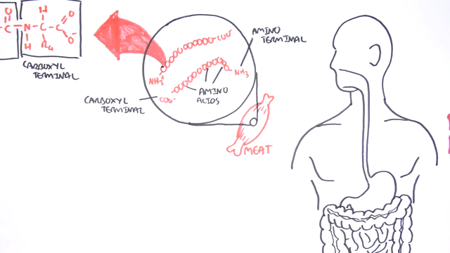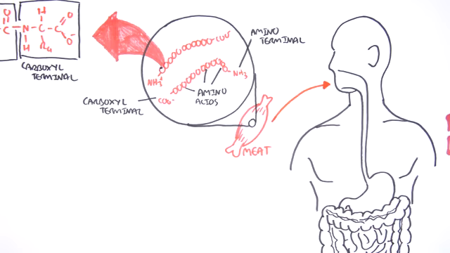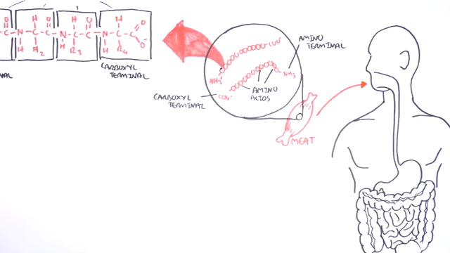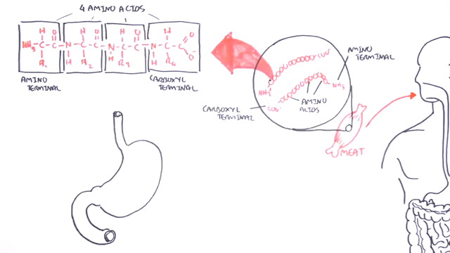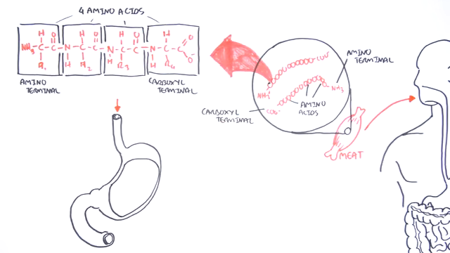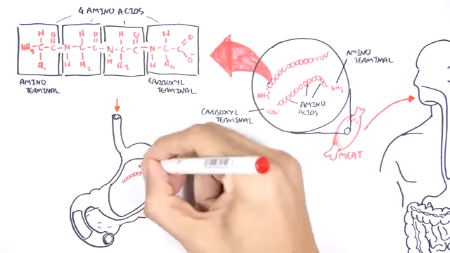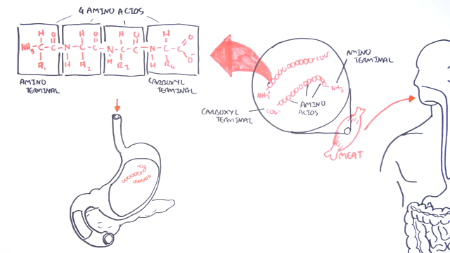So, if this human were to digest the meat, which contains high amounts of protein, the mouth will first help to digest it through mastication, breaking it down. The protein will then make its way from the mouth through the esophagus into the stomach here. So here are all the proteins that have not been digested by any enzymes yet.